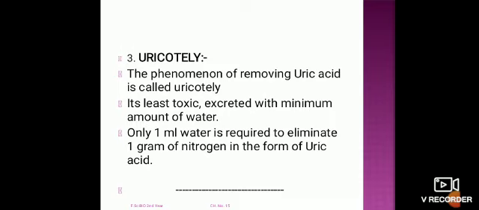It is the least toxic as compared to ammonia and urea. So uric acid is the least toxic. Approximately 1 ml of water is required to eliminate 1 gram of nitrogen in the form of uric acid.